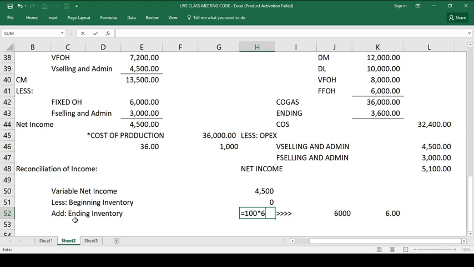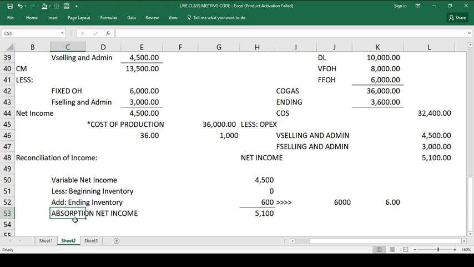Once you add the ending inventory value of the fixed factory overhead, then you minus the beginning inventory fixed factory overhead, lalabas po doon yung absorption net income. Okay? Which is 45 minus 0 plus 600. Ayun, that is 51. So, from this reconciliation of income, we can easily say that the net income of the